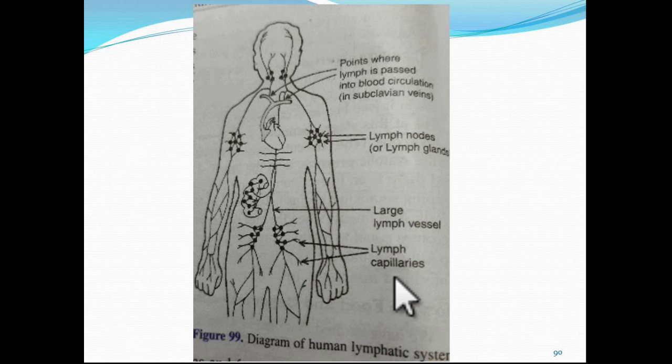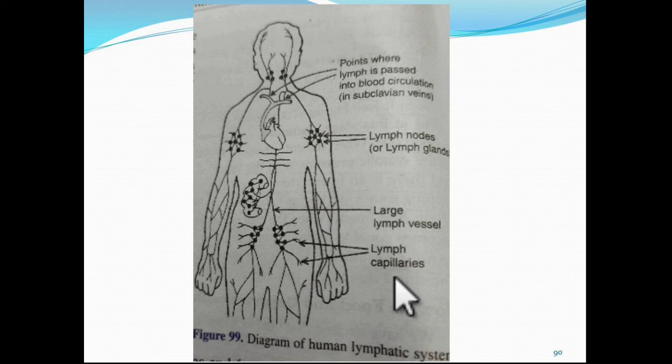But they differ from the blood capillaries in two ways. First of all, lymph capillaries are closed-ended and the pores in the walls of the lymph capillaries are bigger in size than those of the blood capillaries. Since the ends of the lymph capillaries in the body tissues are closed, the tissue fluid can only seep into the walls of the lymph capillaries present in the body tissues. Moreover, since the pores in the walls of lymph capillaries are somewhat bigger, even large protein molecules present in the tissue fluid can enter into lymph capillaries, which could not pass into blood capillaries.